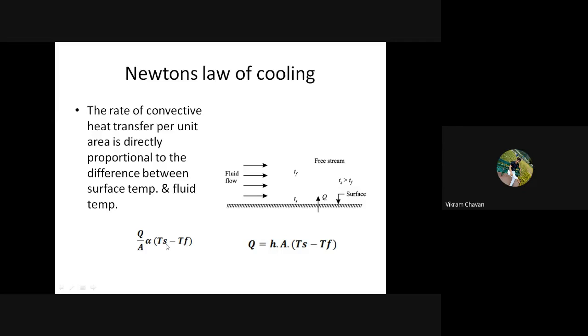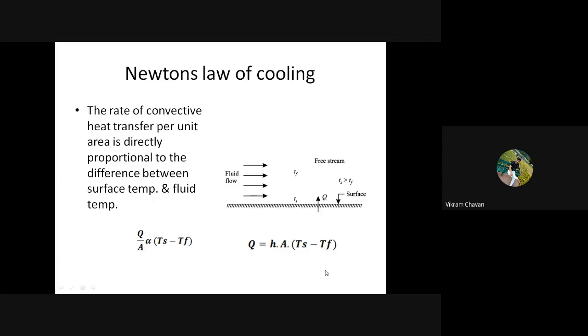We write the equation as Q by A directly proportional to Ts minus Tf, where Ts is the surface temperature of the plate and Tf is the fluid temperature flowing over that plate.